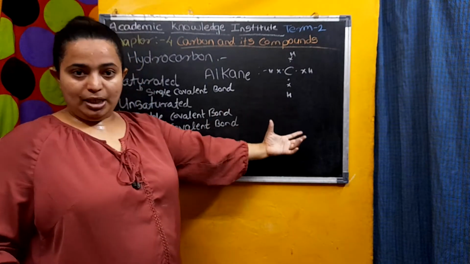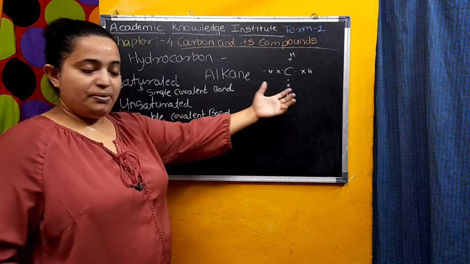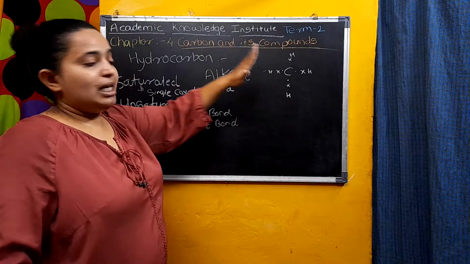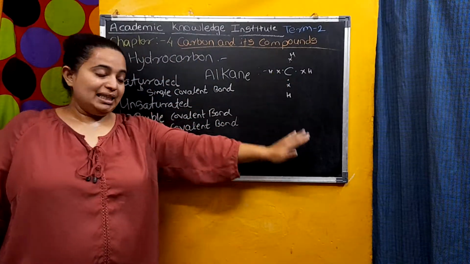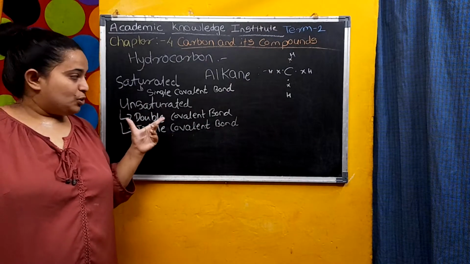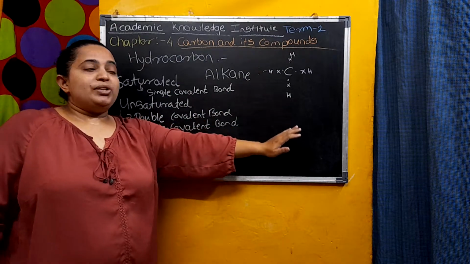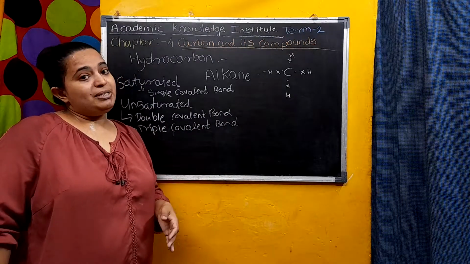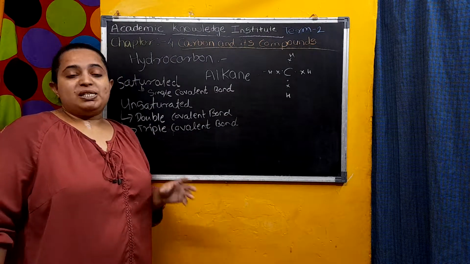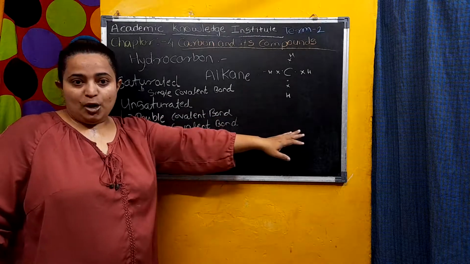Same way you can do it with ethane, same way with propane. All the alkane family, they are saturated hydrocarbons. All the alkene and alkyne family, they are unsaturated hydrocarbons. Then there are some other hydrocarbons also, like aliphatic and aromatic. Aromatic means those which have a specific smell, they are known as aromatic.